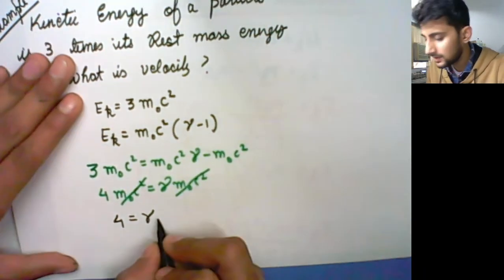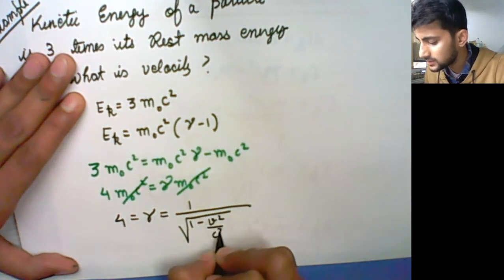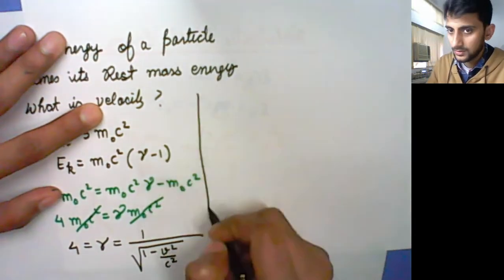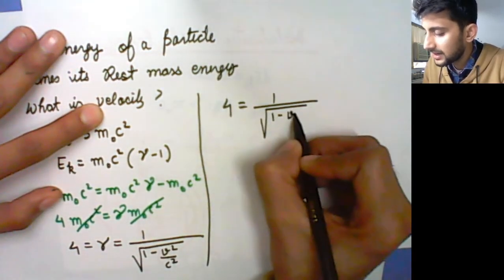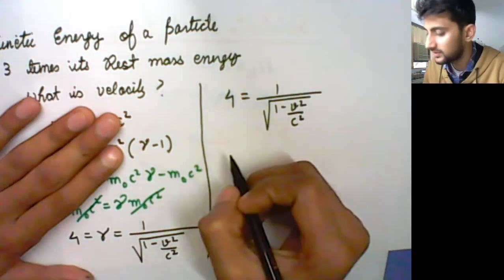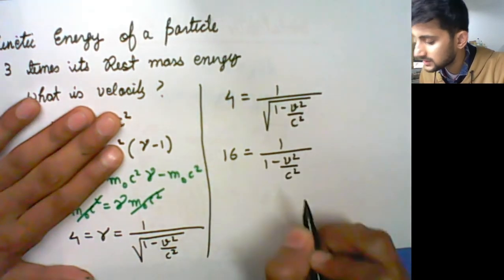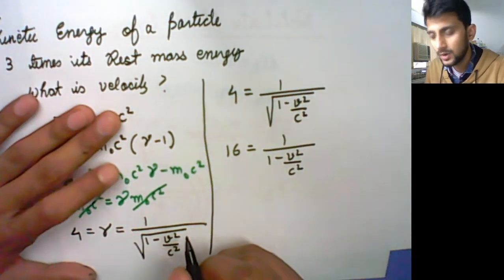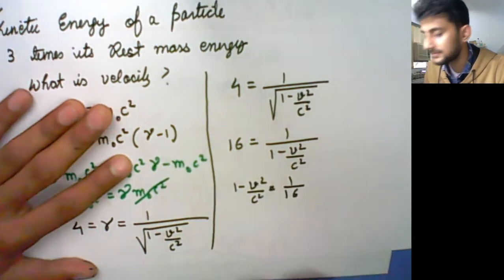And gamma was 1 upon under root of 1 minus v square upon c square. So we got 4 equals 1 upon under root of 1 minus v square upon c square. Squaring both sides, you get 16 equals 1 upon 1 minus v square upon c square. So you can write 1 minus v square upon c square equals 1 upon 16.